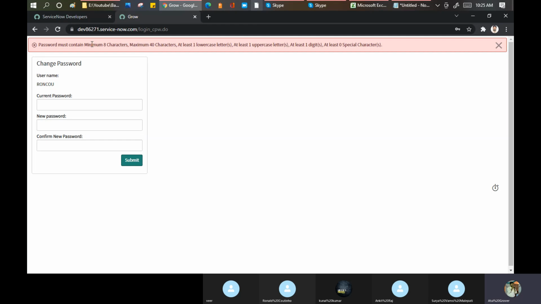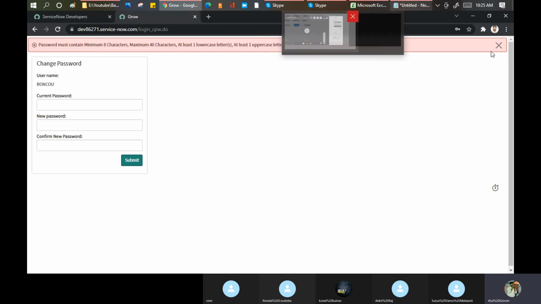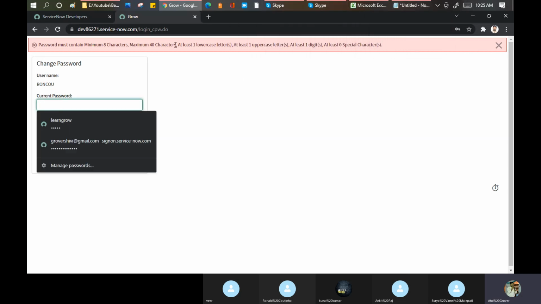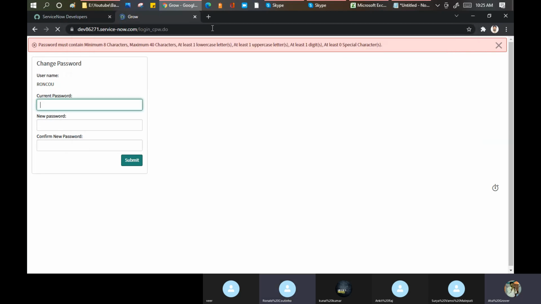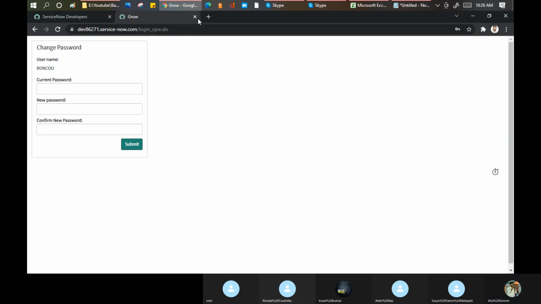I agree. If your company has a policy that minimum 20 characters should be there, I'm happy to support you. But if your own company's policy is 7 characters, then what will you do with 16 characters for ServiceNow? Because it is tough for people to remember this much password. Second, you can give an option of SSO as well. Single sign-on you can give to them. Okay, Ronald, you can reset your password on your own. If I do it, then there will be a problem. Okay, yes, fine. It will not allow me to move forward now, I'm sure. It will not allow. Let me log in as admin directly.